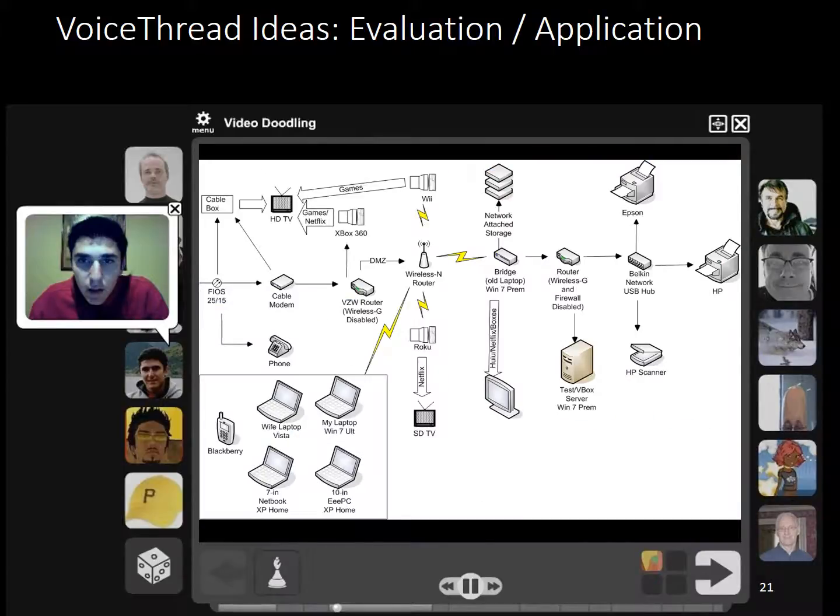In this example, an information technology instructor has selected a purposefully convoluted diagram of a home network and tasked the class with evaluation of its design. They must apply what they have learned in the textbook and module in order to comment on the diagram. Again, they can doodle on the diagram as they describe their thoughts.